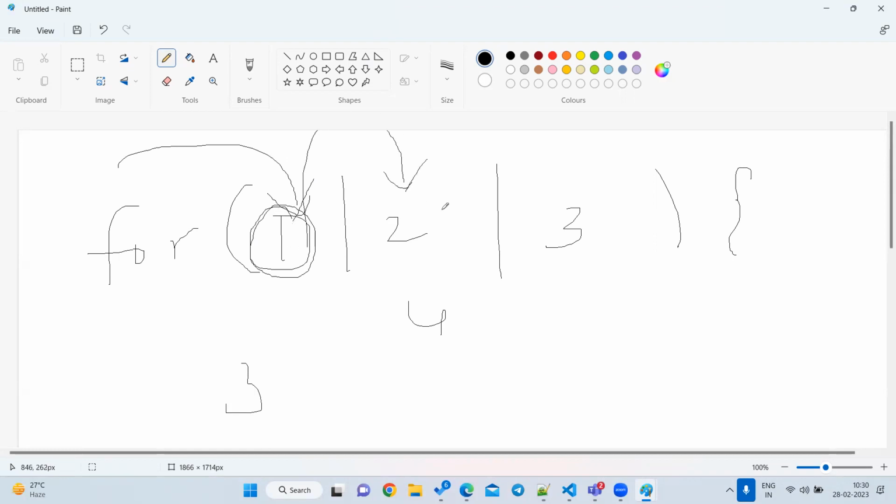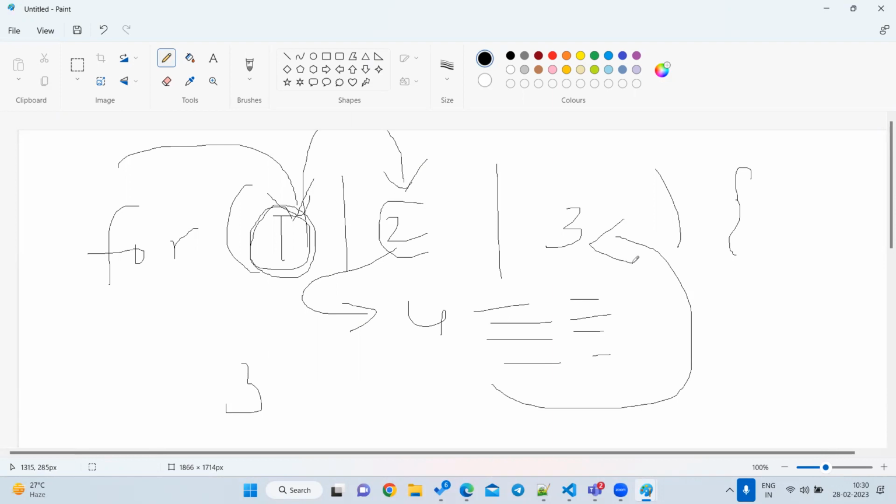Once the second is executed, it will not check the third one. Directly it will go to the fourth part and execute all the lines inside the body. Once all the lines are executed, then it will go to the third part. Clear? So first it will execute the initialization, then go to the condition. After the condition, it will go to the body. After executing the body, again it will go to the increment or decrement.